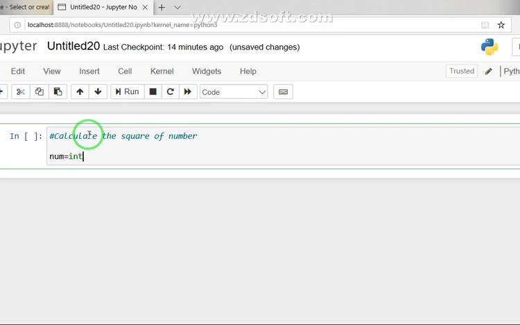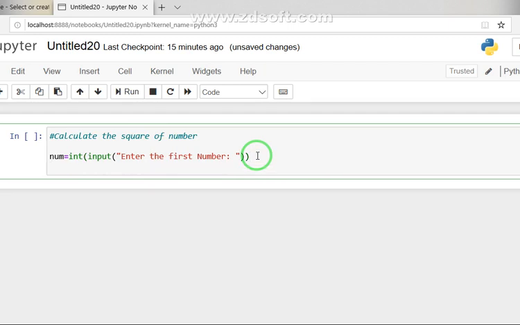I use here an integer function. Then inputting is required, so here I pass the message, enter the first number. If I have started two parentheses, I have to close these, so there should be corresponding matching between the parentheses also.